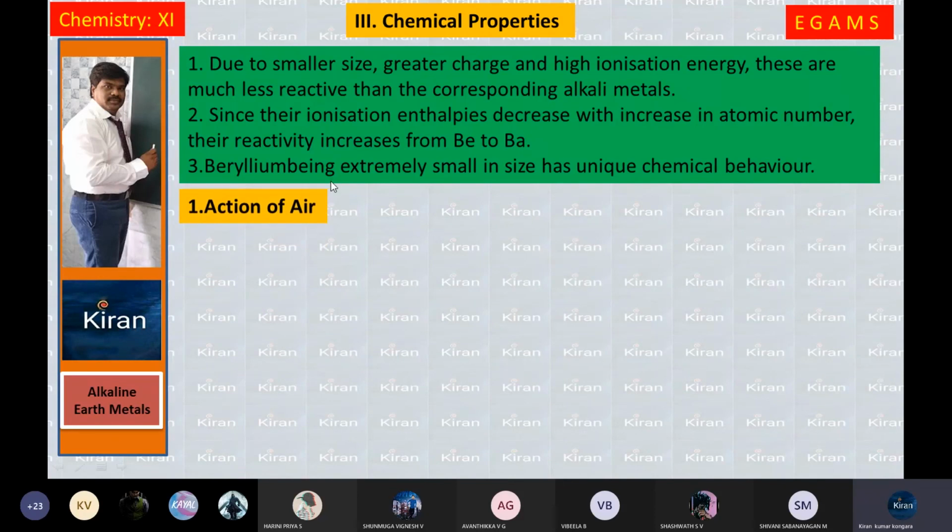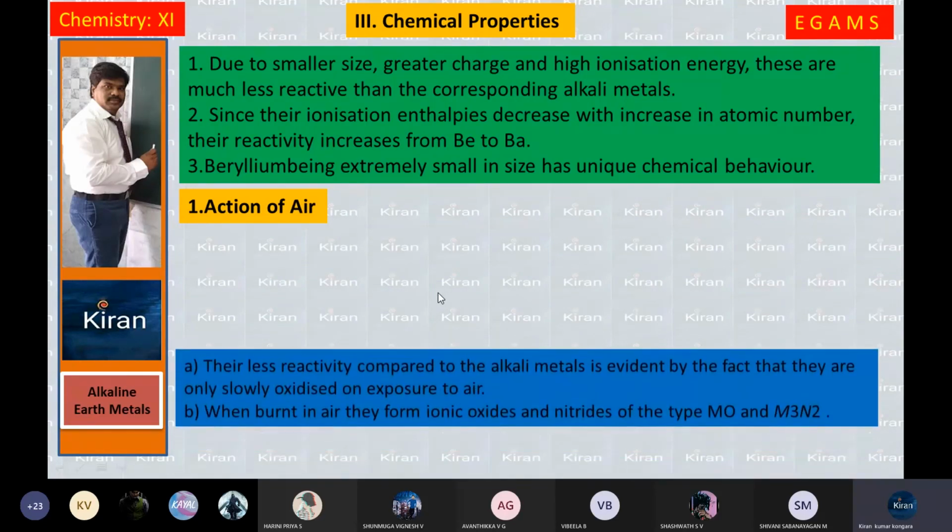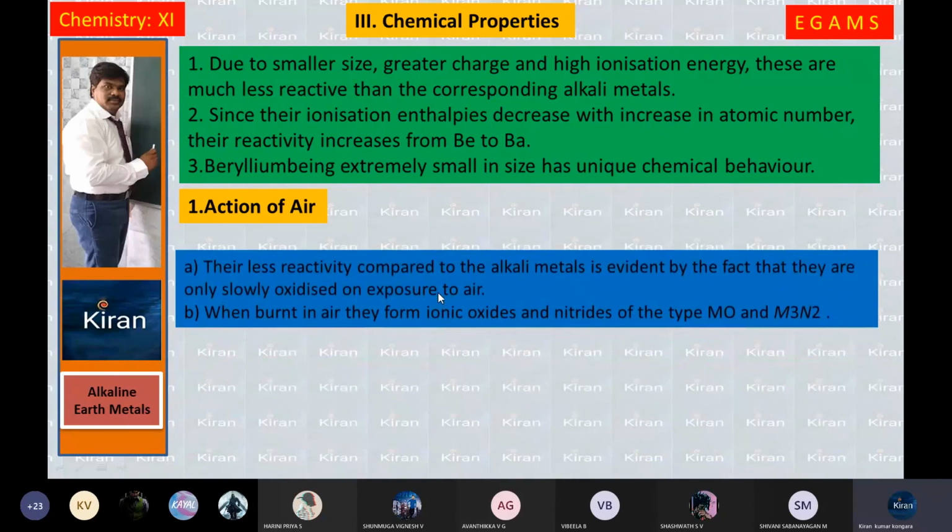Beryllium, being extremely small in size, has unique chemical behavior that we studied in each and every group. The first element is having special characteristic properties. Now we are going to see the first chemical property of second A group elements, action of air. Air means indirectly the reaction with oxygen and nitrogen.